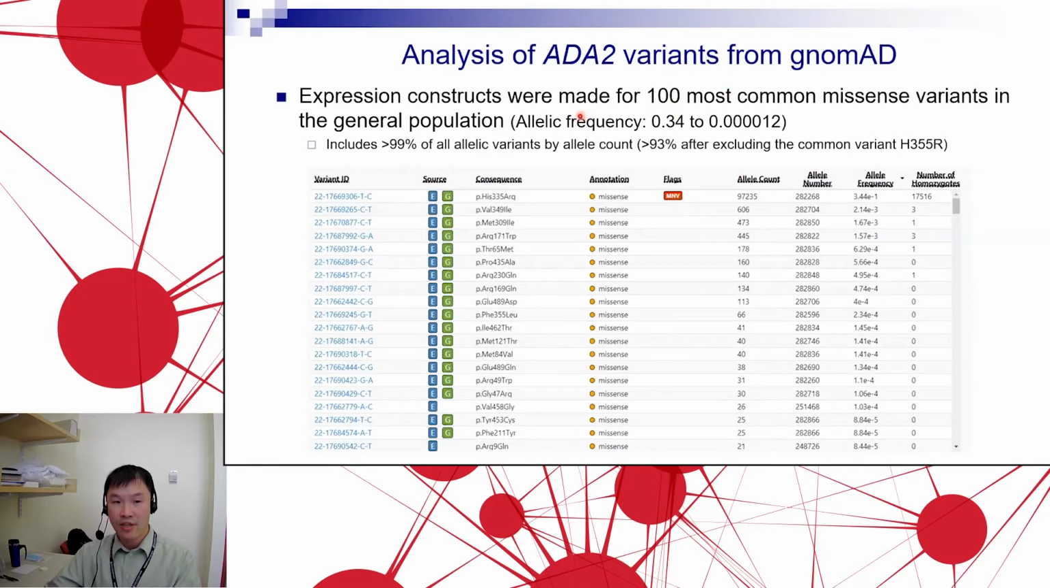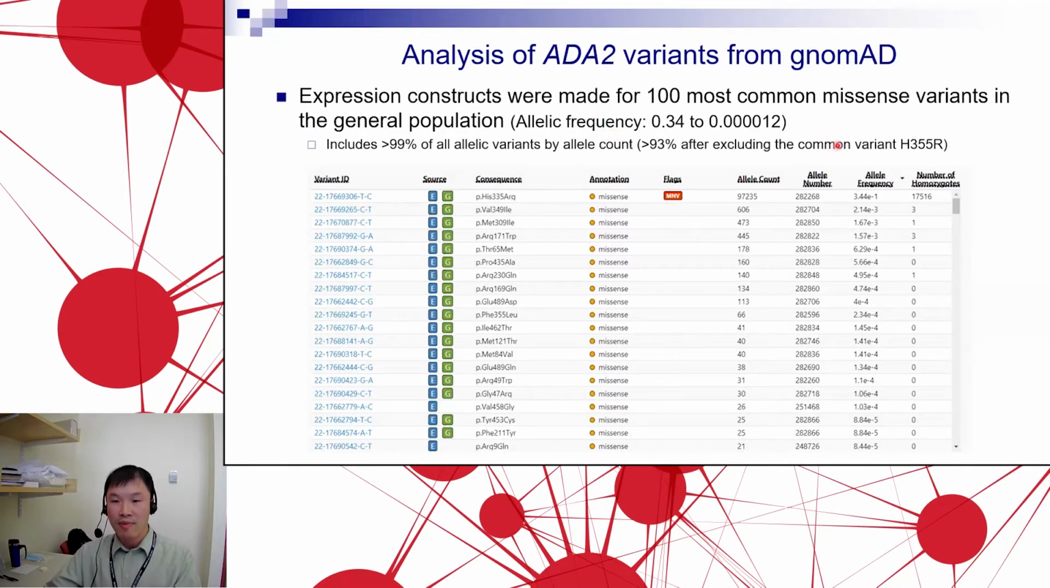We made expression constructs for each one of those, just like we did for the pathogenic mutations. The allelic frequency of these mutations ranges from very high, 0.34, basically 1 in 3 people, to 0.000012, which is about 1 in 80,000 people. By analyzing this list, we incorporated about 99% of the allelic variants by allelic count in the gnomAD database for the ADA2 gene, at least for the missense variants.